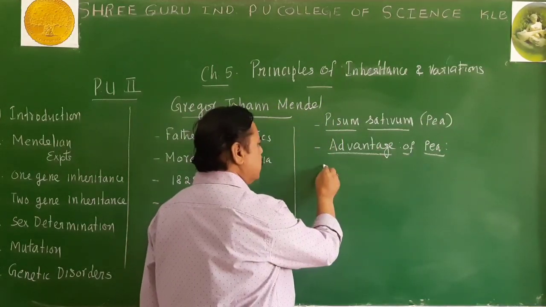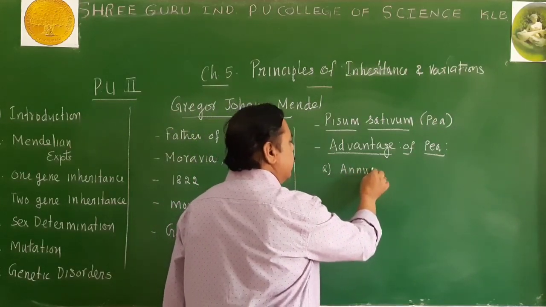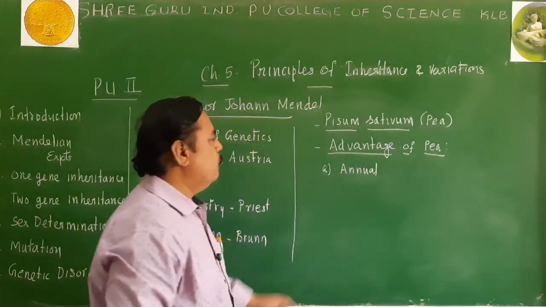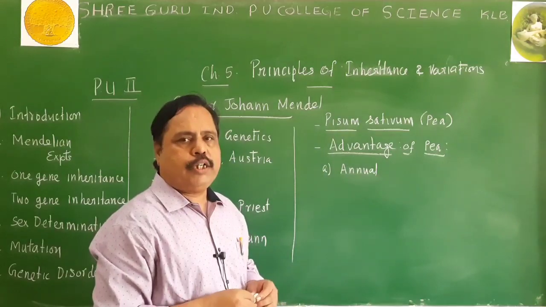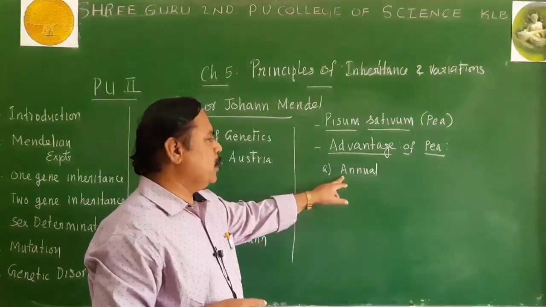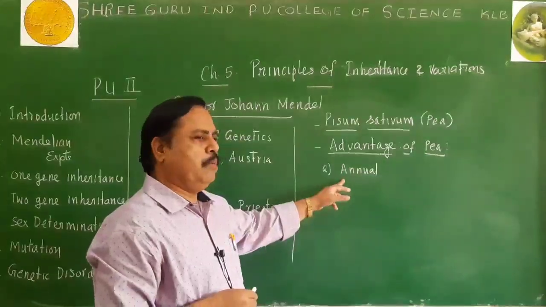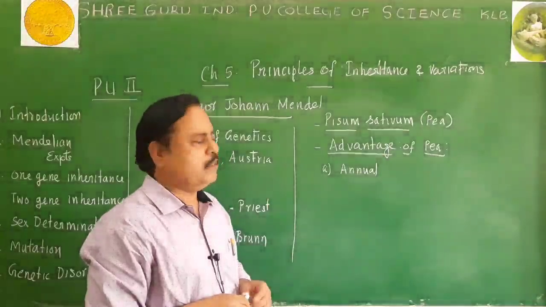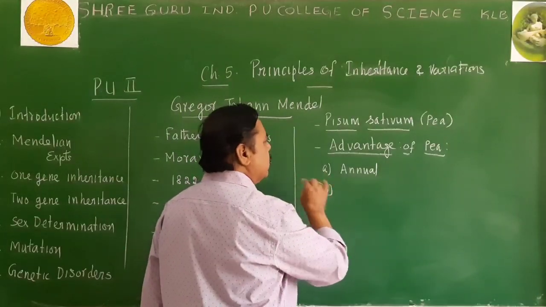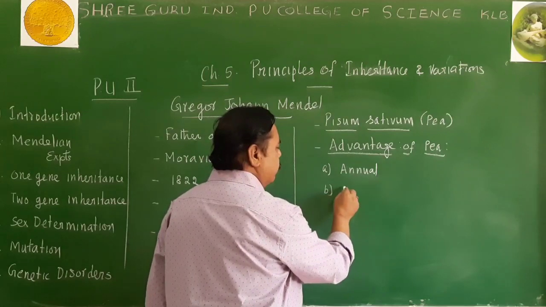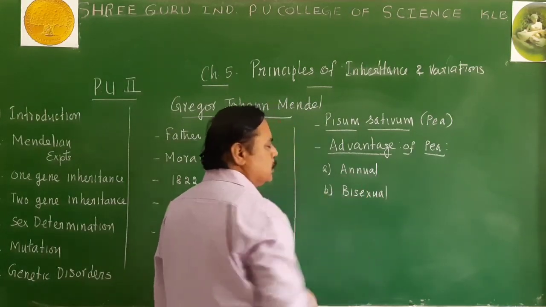Remember, this plant is an annual plant. It can live for 1 year. Within 1 year, it completes both its vegetative and reproductive phases. Because of that, very easily and quickly you can get the results of your hybridization experiments, because it is an annual plant. Second point is, this Pisum sativum is a bisexual plant. We have to remember this point.